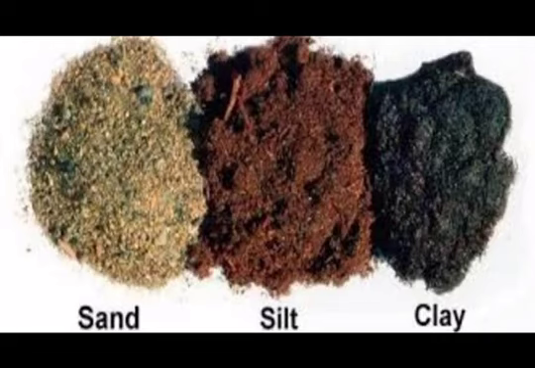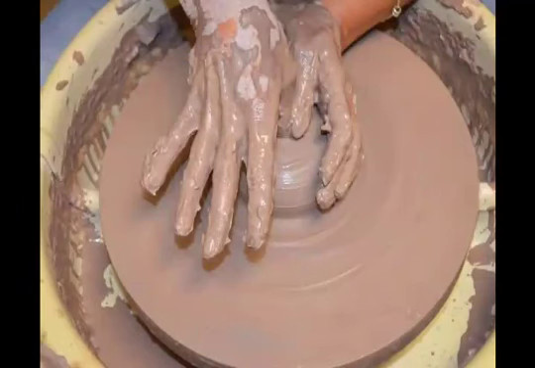Okay. So all the soils are made up of these constituents only. Different types of soils have different amounts of these particles, and soil is classified according to the amount of these particles. See, this is the type of soil in which more sand is there. So this is called sandy soil because the bigger particles are more in this type of soil. See, this one is clayey soil. If the amount of minute particles is more, then this is called clayey soil.